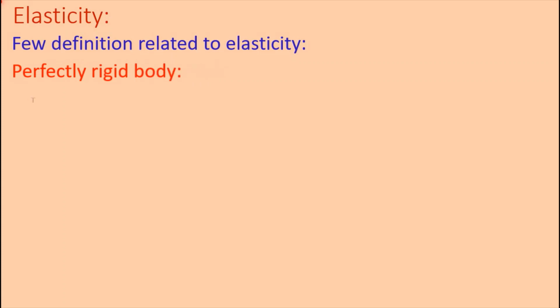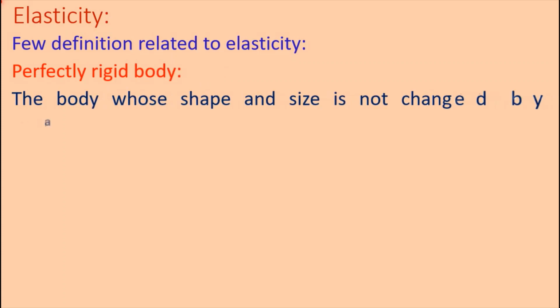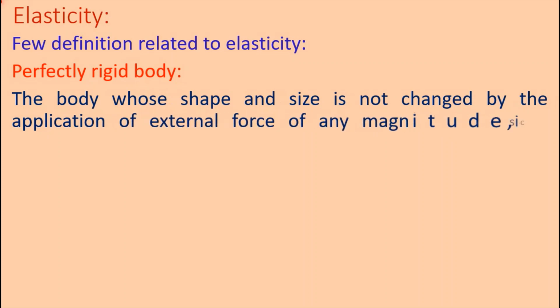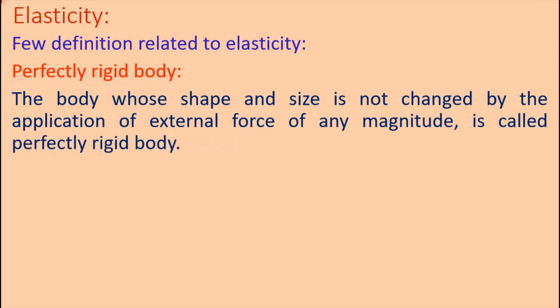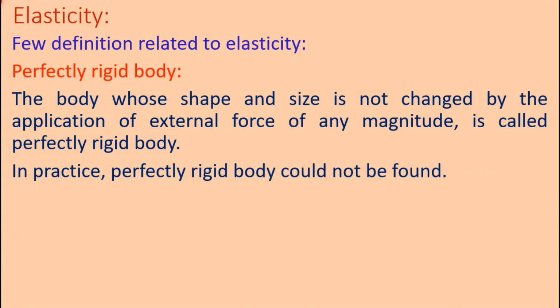Perfectly rigid body. The body whose shape and size is not changed by the application of external force of any magnitude is called a perfectly rigid body. If we apply force of any magnitude, the shape and size of the body will not be changed. This type of body is known as a perfectly rigid body. In practice, a perfectly rigid body cannot be found.